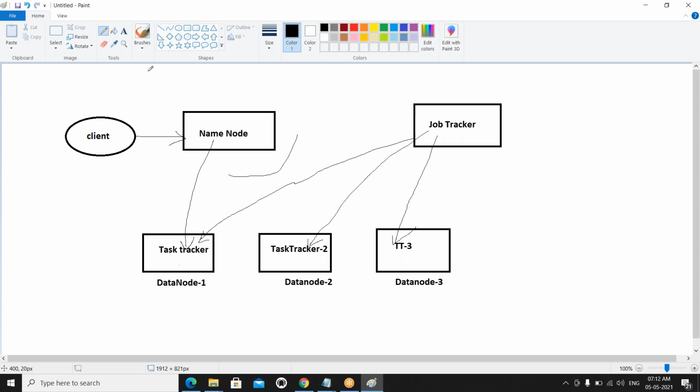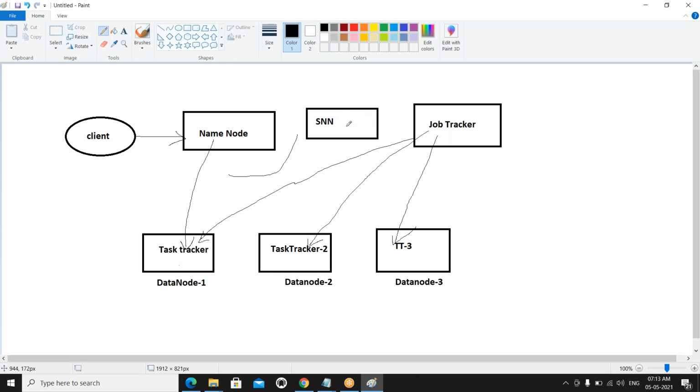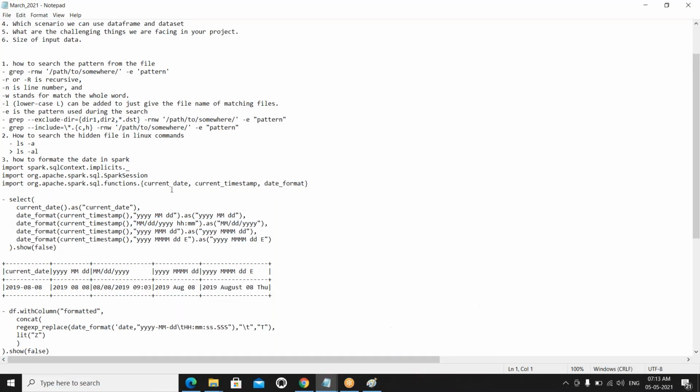Where is my secondary name node? I am going to draw the secondary name node also. This is the secondary name node, SNN. What is the responsibility of the secondary name node? To store the backup of the name node. Try to understand, please. What is the secondary name node?